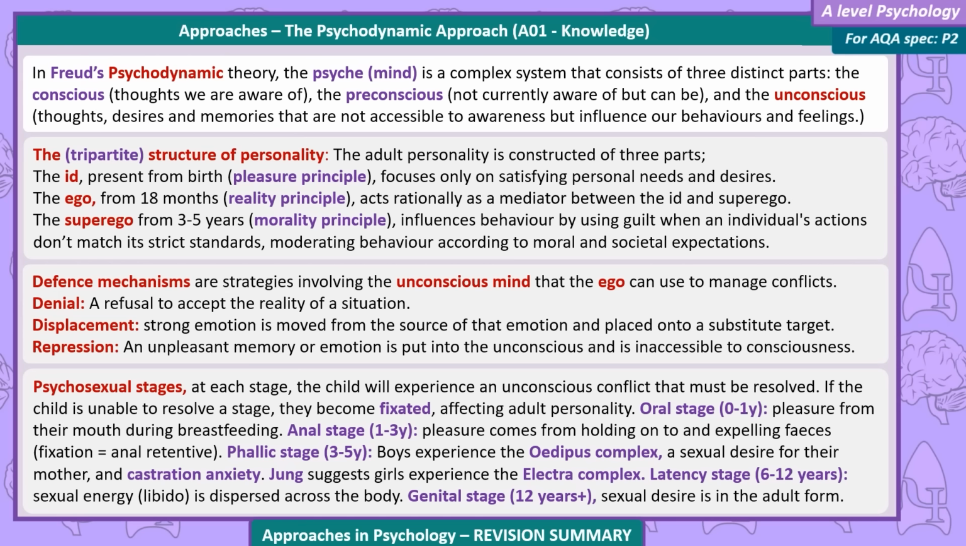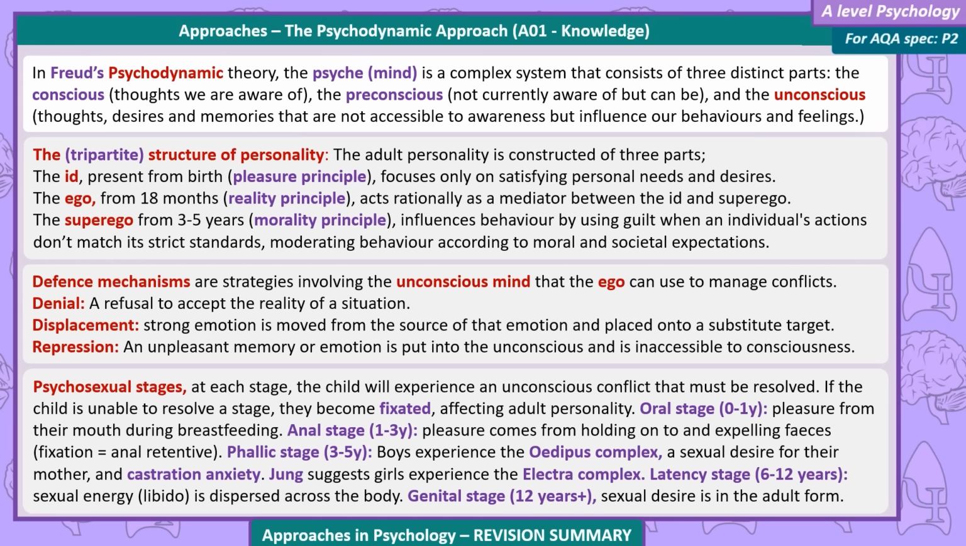Psychosexual stages. At each stage, the child will experience an unconscious conflict that must be resolved. If the child is unable to resolve a stage, they become fixated, affecting adult personality. Oral stage, 0 to 1 year. Pleasure from their mouth during breastfeeding.